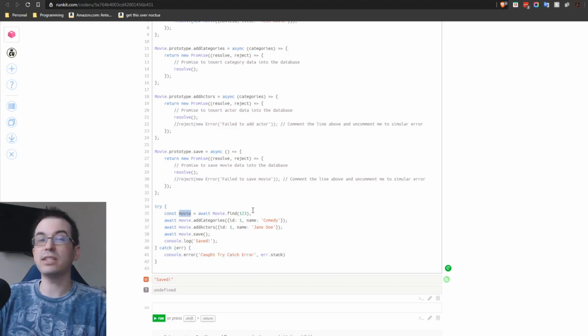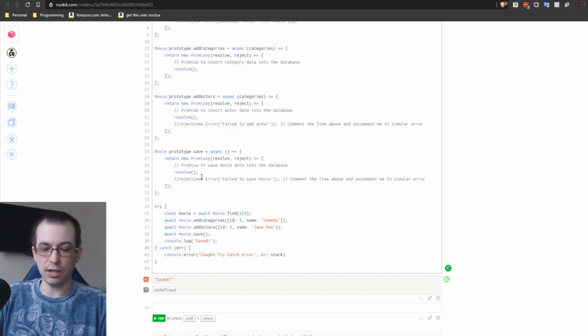All we're simply doing is saying, let's retrieve the movie and we'll await the result for that. Then we'll add our categories, but we're going to await for that operation to complete. Then we're going to add the actors and await for that to end, and then save. And as you can see here, we did that operation.